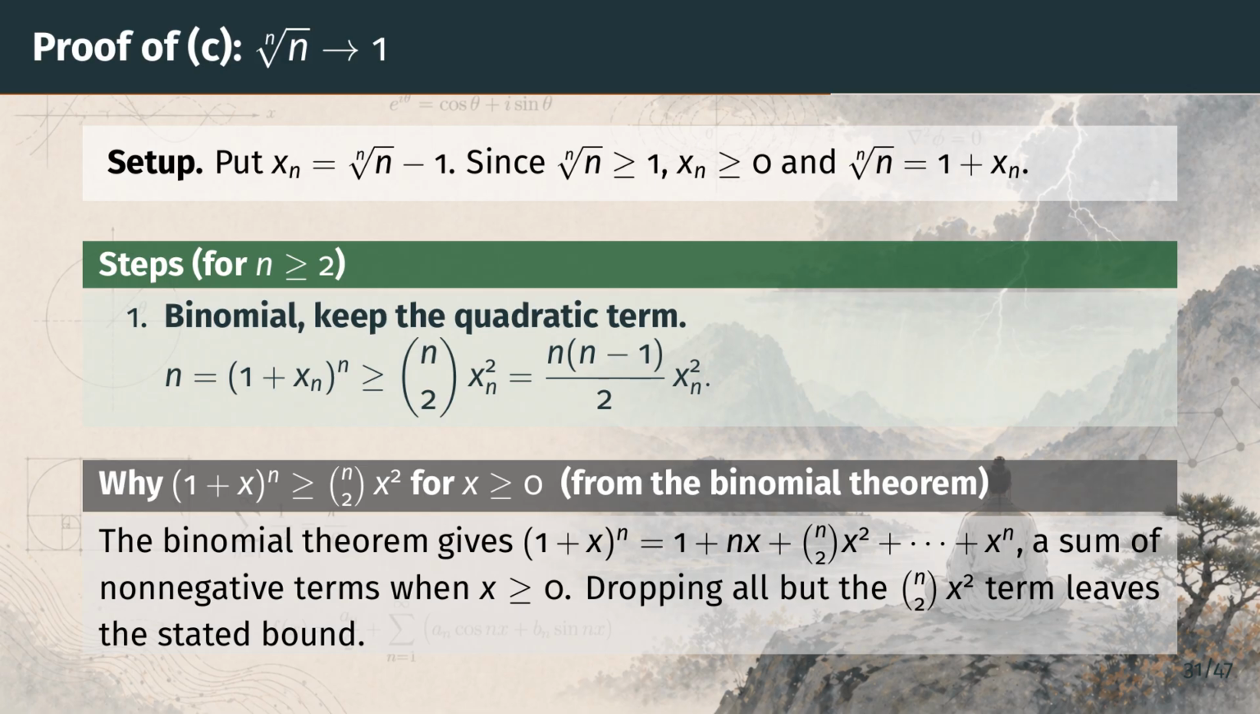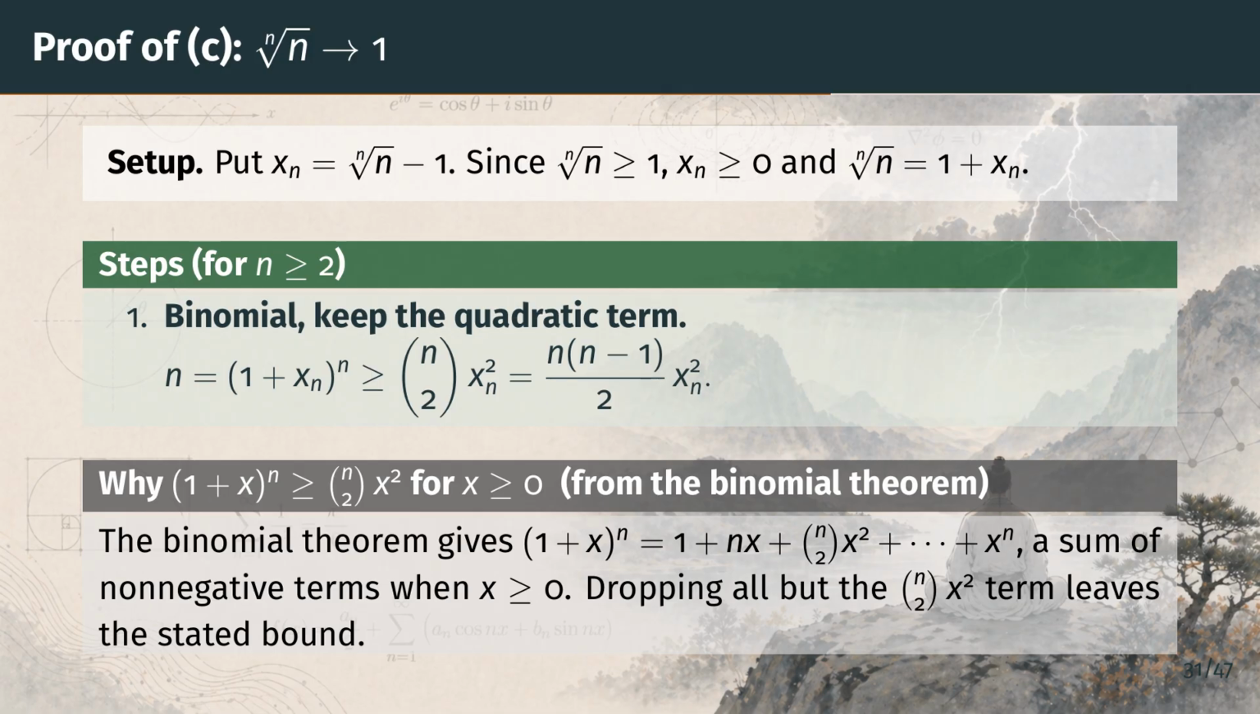Step 1 keeps the term with binomial coefficient n choose 2, which equals n times n minus 1, all over 2, times x sub n squared. The left-hand side is n, because the nth root of n raised to the nth power is n. The remark below spells out why we may keep just that one term.